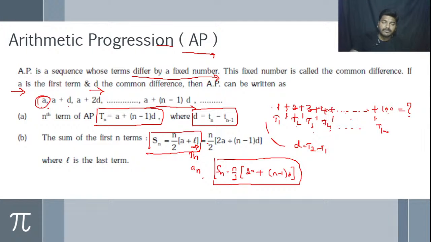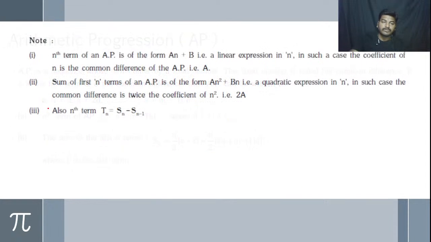And here we have some important points to remember with respect to competitive exams. So here the nth term of an AP is of the form An equals an plus b, that is a linear expression in n. In such a case, the coefficient of n is the common difference of the AP. So if any equation is in the form an plus b, we say it is a linear expression, then the common difference will be the coefficient of n, that is a. So please make a note, this is a very important point for you.